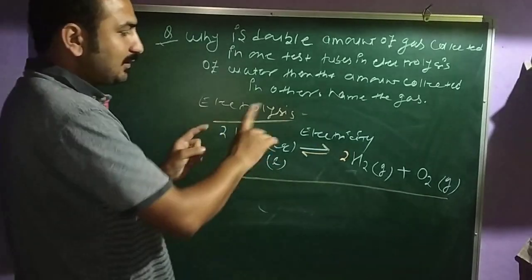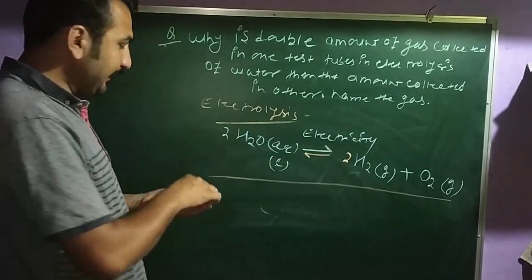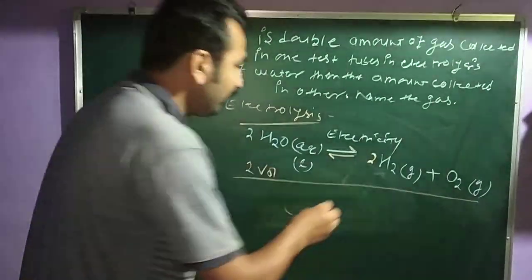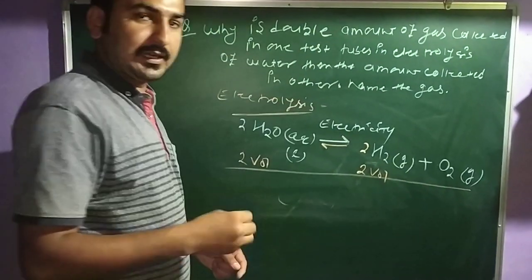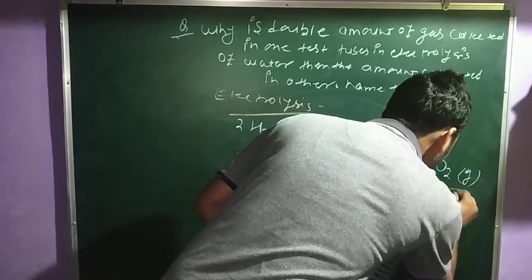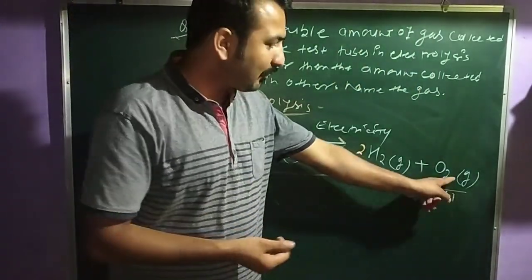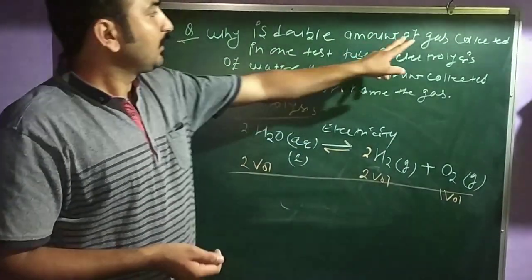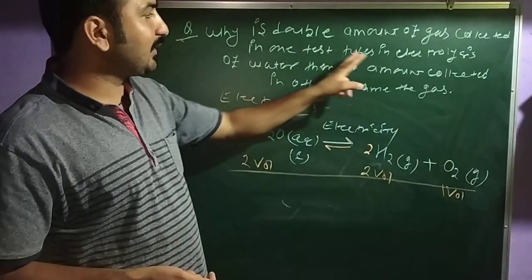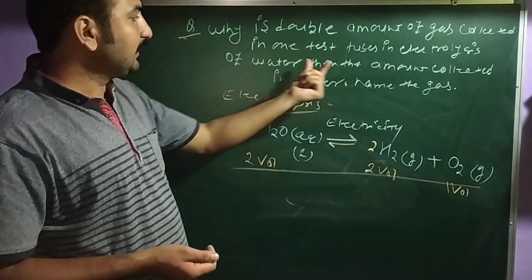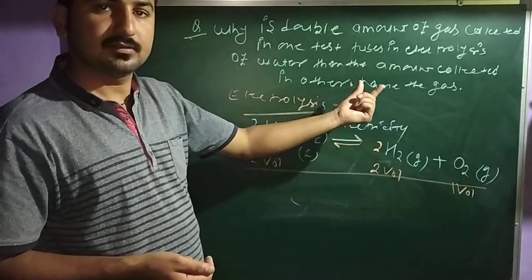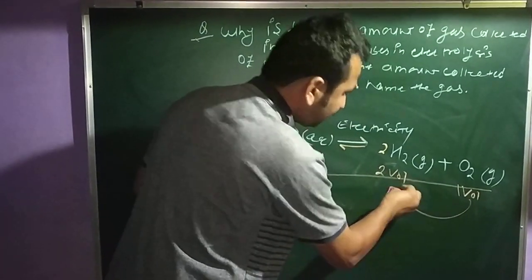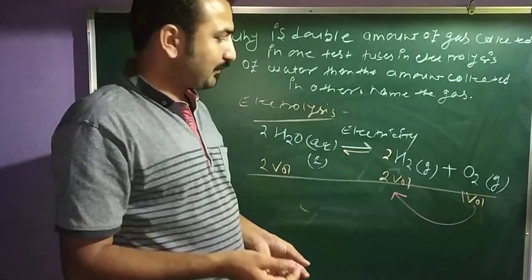So now see this reaction carefully. Here I am writing 2 volumes of H2O decomposed to give 2 volumes of hydrogen gas, and here only 1 volume of O2. Here there is 1 volume of O2, and here 2 volumes of H2. So now it is clear. In the question, the amount of gas collected in one test tube in the electrolysis of water is double the amount collected in the other. Clear? Just double: 2 is double of 1.